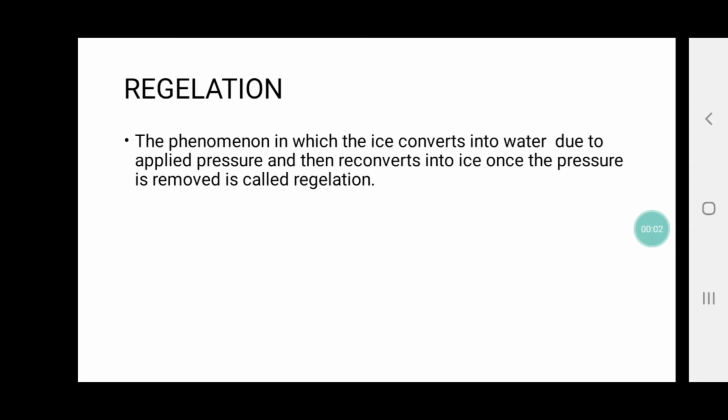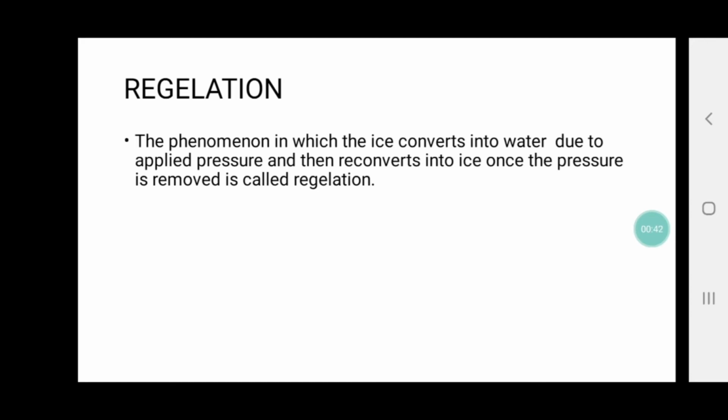Question number 2. Is there any relationship of latent heat with the regelation? The latent heat required to melt the layer of ice is provided by the metal wire and the heat given off on refreezing of ice is conducted through the wire. So the relationship between latent heat and regelation is as such. In latent heat, heat is given in the form of energy. Okay, that heat is utilized by the substance to change its state, right?